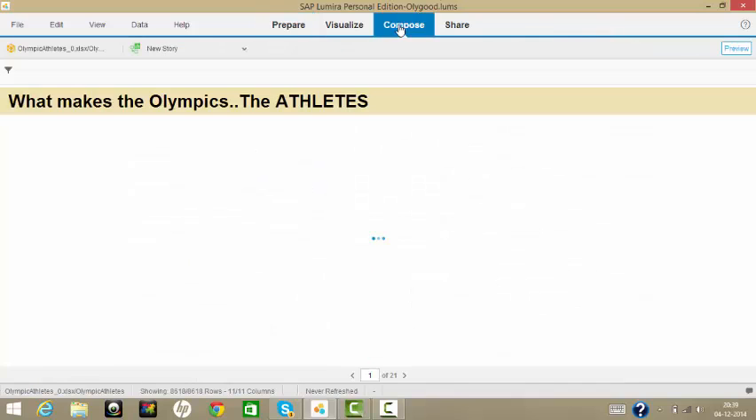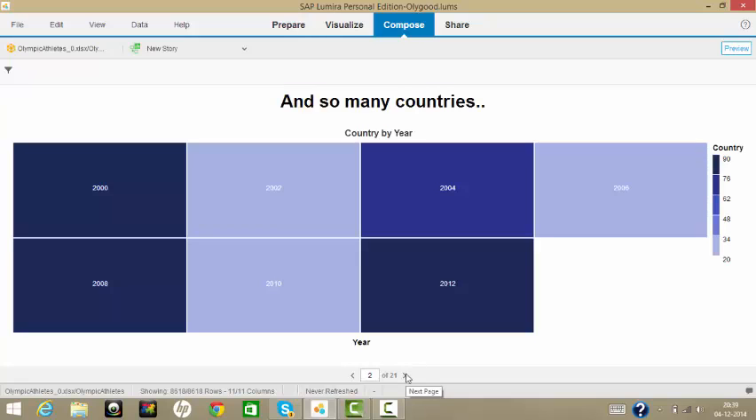I'll show you my story in a preview format. So this is the story of about 8,618 medal winning athletes in the Olympics from the year 2000 to 2012. This visualization is called the numeric point. The next visualization is a heat map which shows the number of countries.